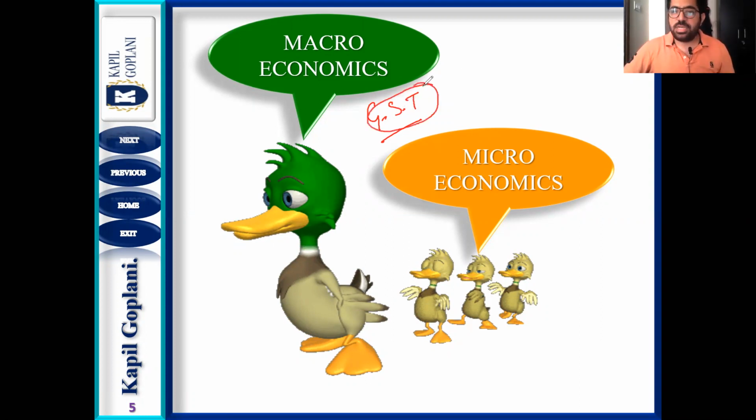Similarly, after GST you have the concept of demonetization, when the notes of 500 and 1000 were banned, that were not a legal tender. उसके बाद आपके पास बहुत सारे concepts हैं. Unemployment, poverty. See, these are the problems which are not affecting a single person. That's why these are the concepts जिसको हम बोलते हैं macroeconomic concepts.